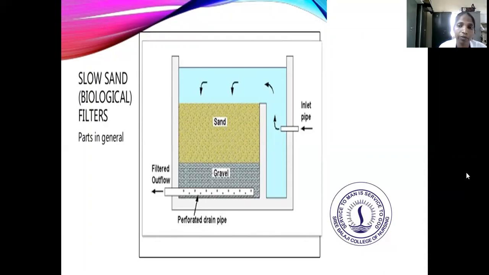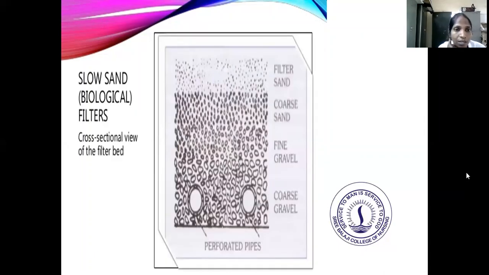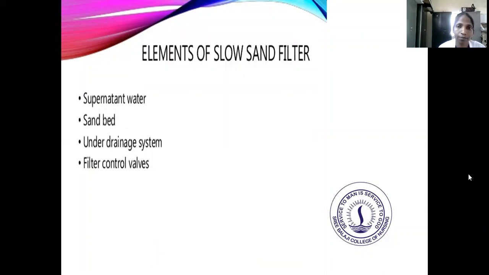The cross sectional view we have seen, and the next is the cross sectional view of the slow sand biological filter. So there is the flat filtered sand which is present, and then coarse sand, fine gravel, coarse gravel, and perforated pipes. That is the cross sectional view of the slow sand filter. Next are the elements of slow sand filter: supernatant water, sand bed, under drainage system, and filter control valves.